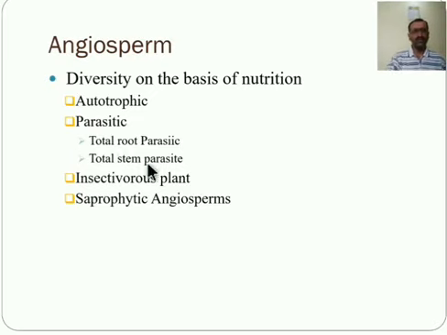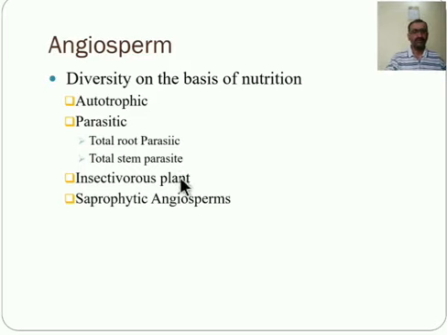The second one is the total stem parasite. Total stem parasites lack chlorophyll and do not have a connection with the soil after the seedling stage, so they depend totally on the host for the supply of water, mineral salts and organic food material. For example, Cuscuta is a total stem parasite. It does not have chlorophyll and depends totally for food on another plant.